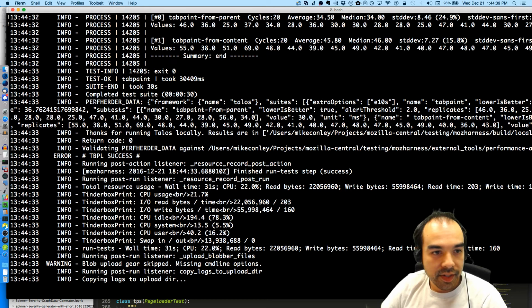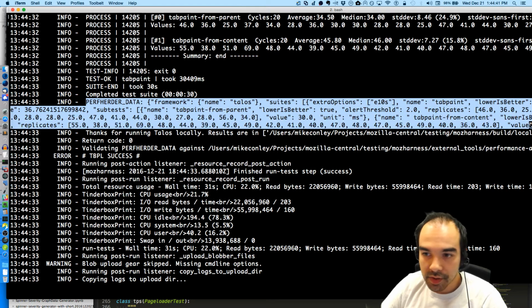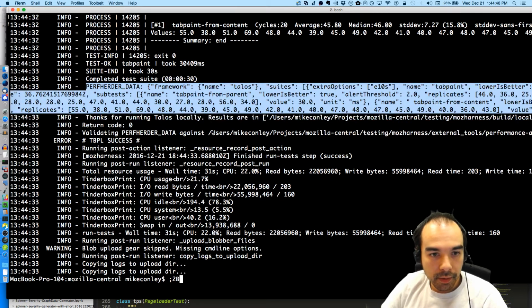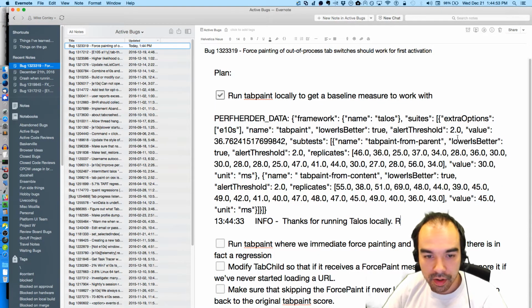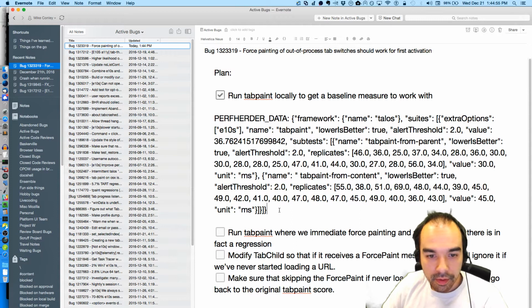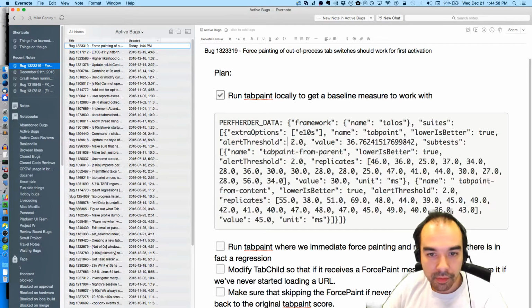Let's write this down. This is the pre-patch score. This is all kind of in this cryptic log, but I'm just going to copy it and paste it. So we've run tab paint, we've checked that off, so this is the score. I'm going to put that inside something slightly more readable. But the part that's important is, let's see, I think this right there, 36.